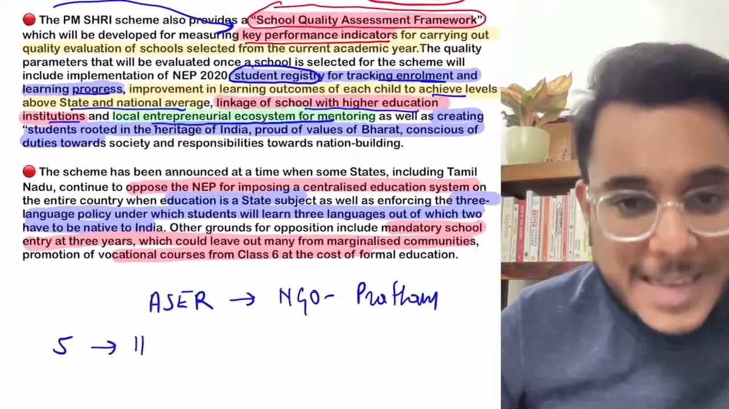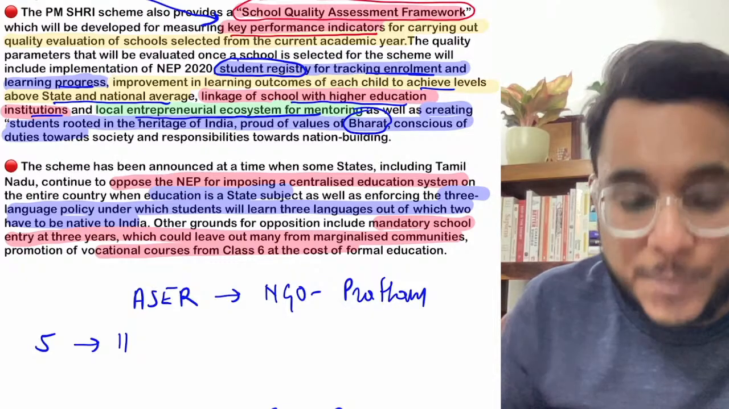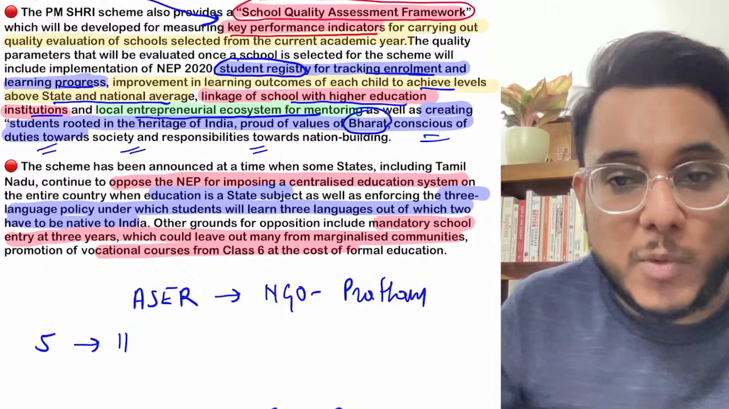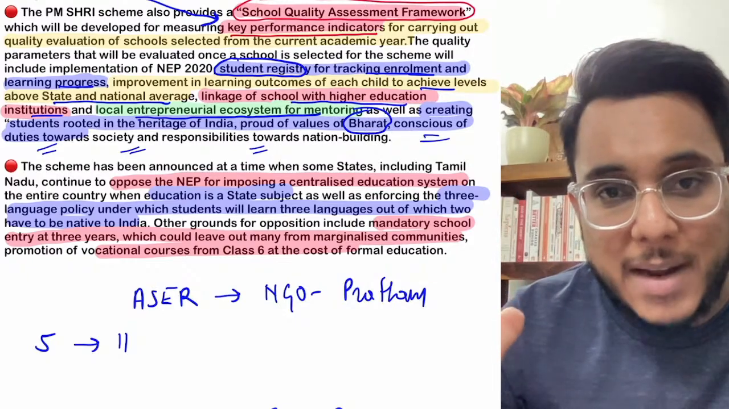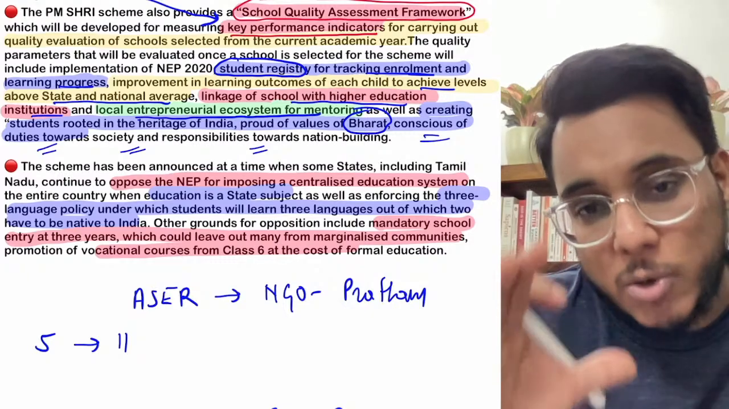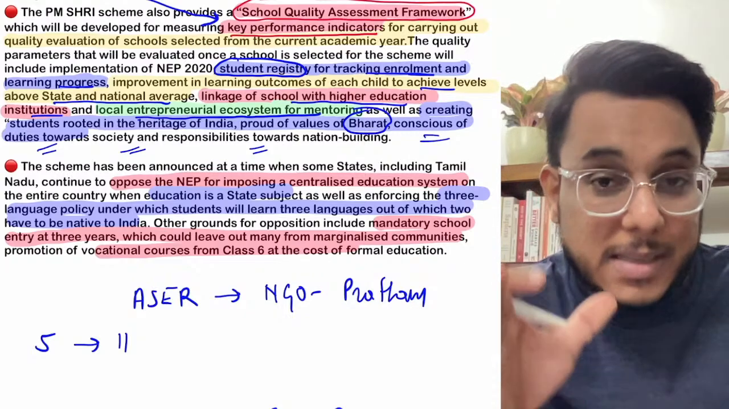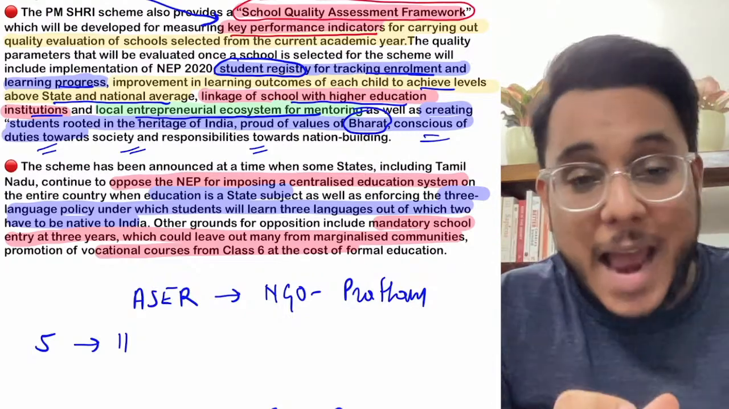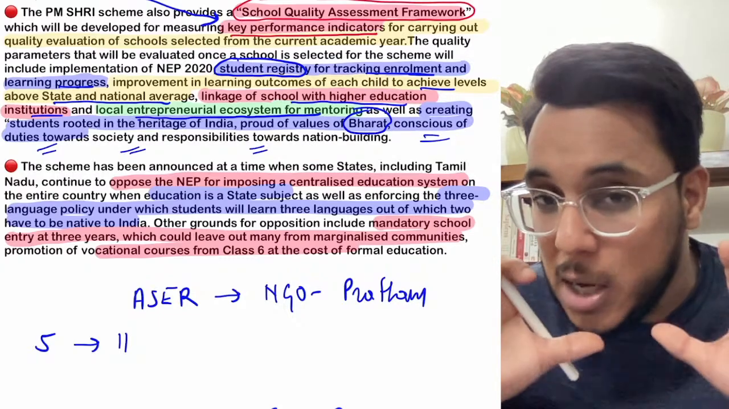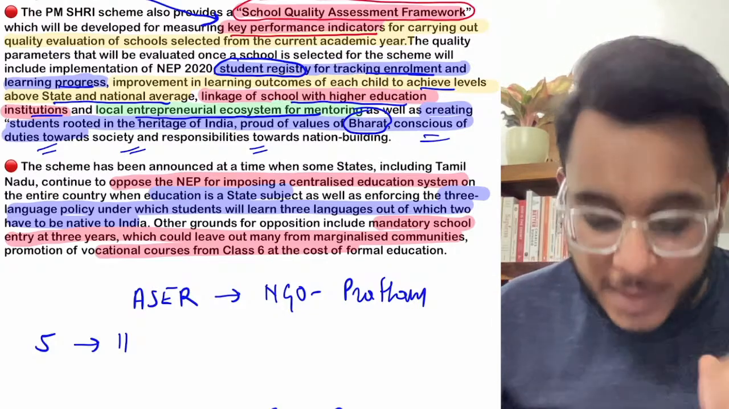Now when we talk about this, guys, there are certain unique values of Bharat. Okay, there is the consciousness of duties towards society, responsibility towards nation building. So the values of Bharat, the realization of duties towards nation building, all these things will also be focused on. So basically academic excellence, non-academic excellence, entrepreneurship, and value based education will all be focused on in the PM-Shri schemes, and the government will monitor all these 14,000 schools that will be selected under the PM-Shri scheme.